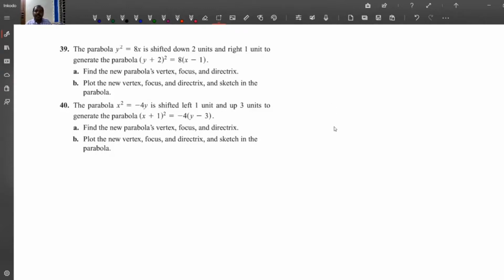So the problem is done like this. First you have to find the focus, directrix, etc. of the initial curve. So y square is equal to 8x. This is of the form y square is equal to 4px.